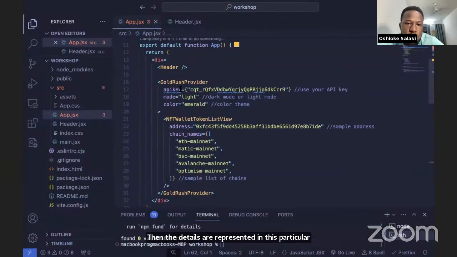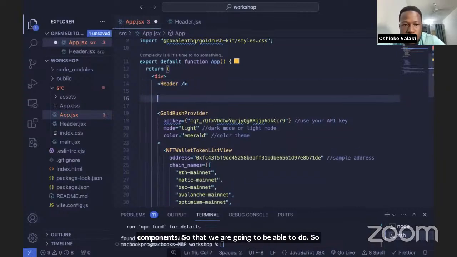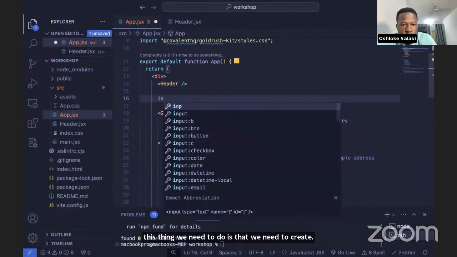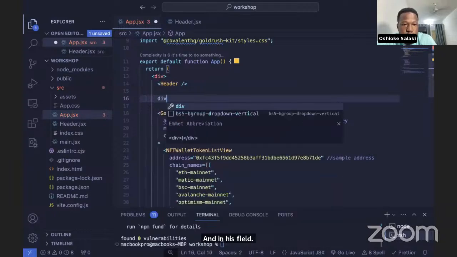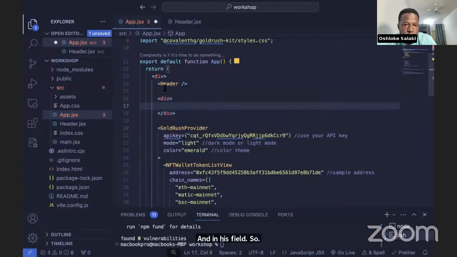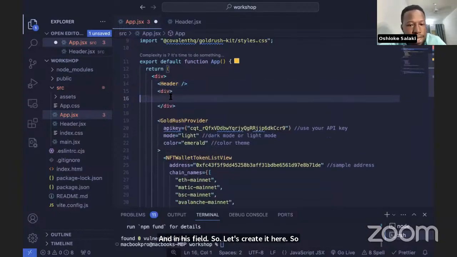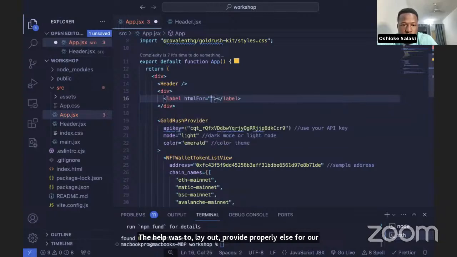So the first thing we need to do is create an input field. So let's create a div here. Divs are semantic tags in HTML that help us to provide a proper layout for our application. So in this div, we're going to have a label.